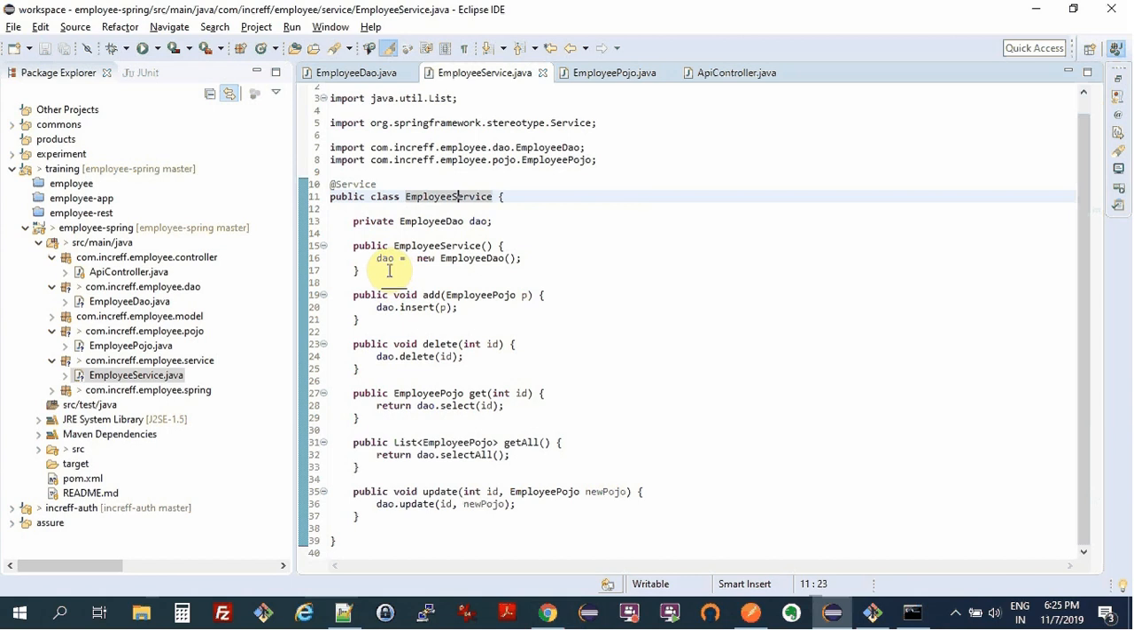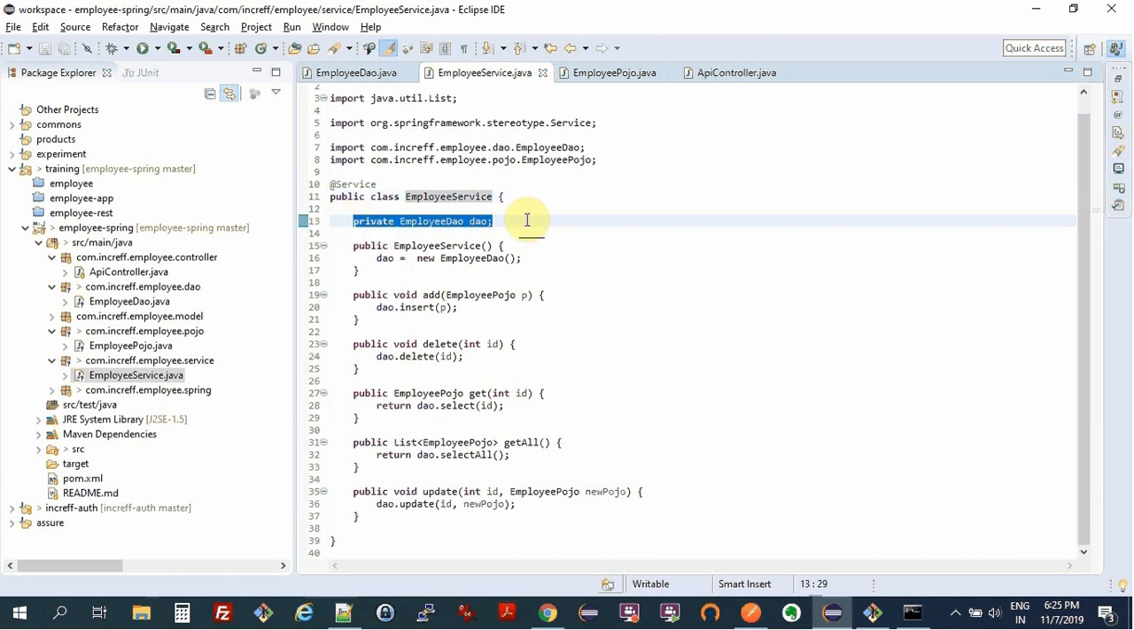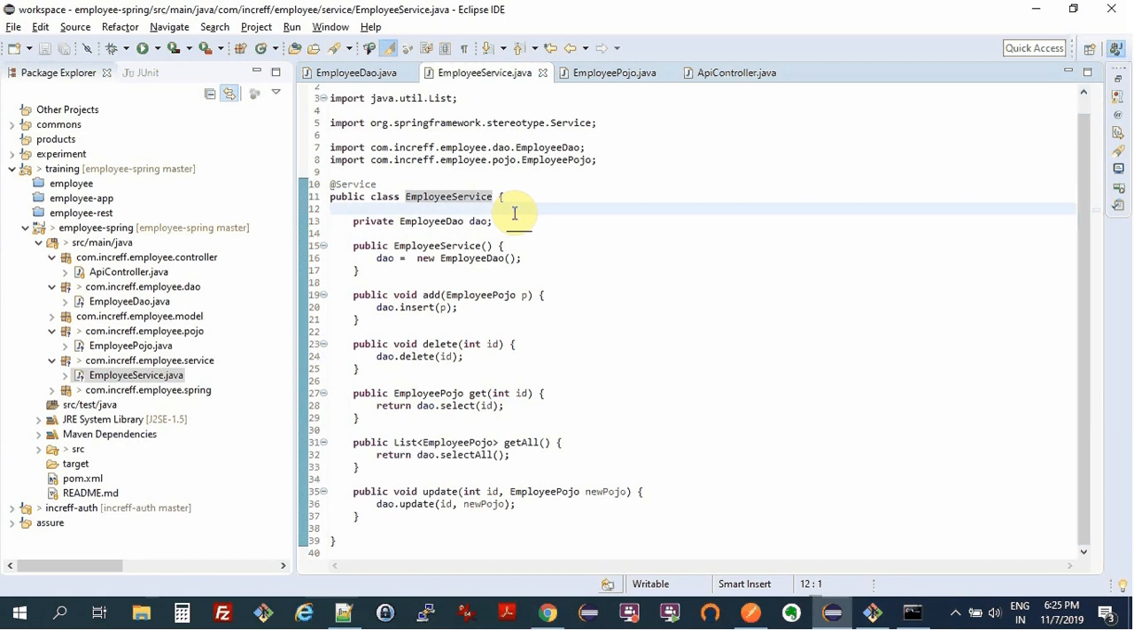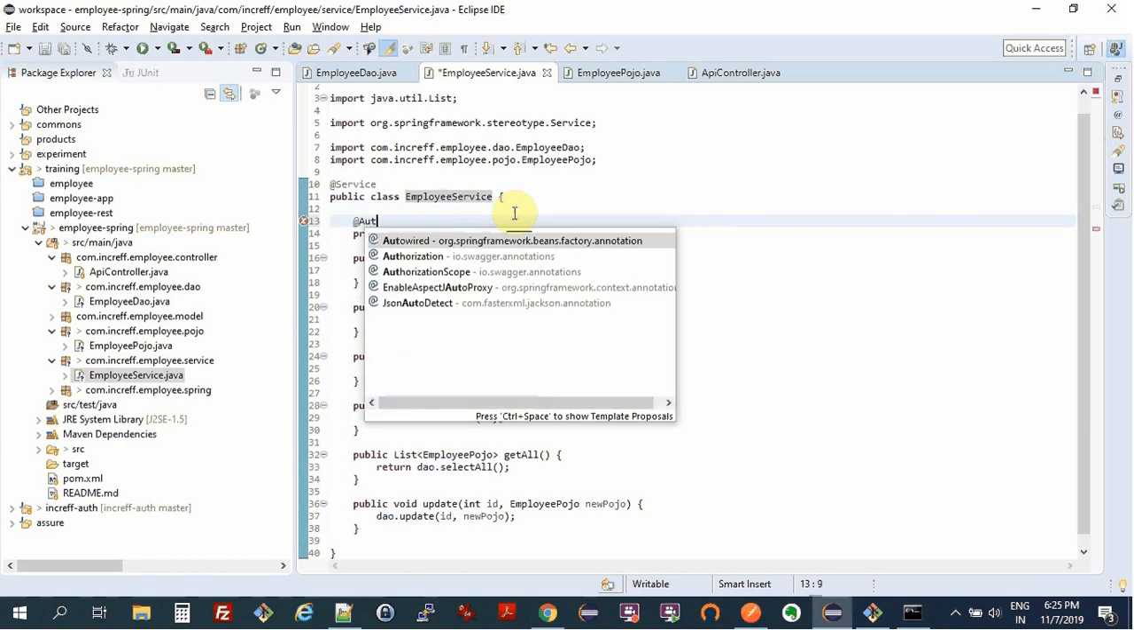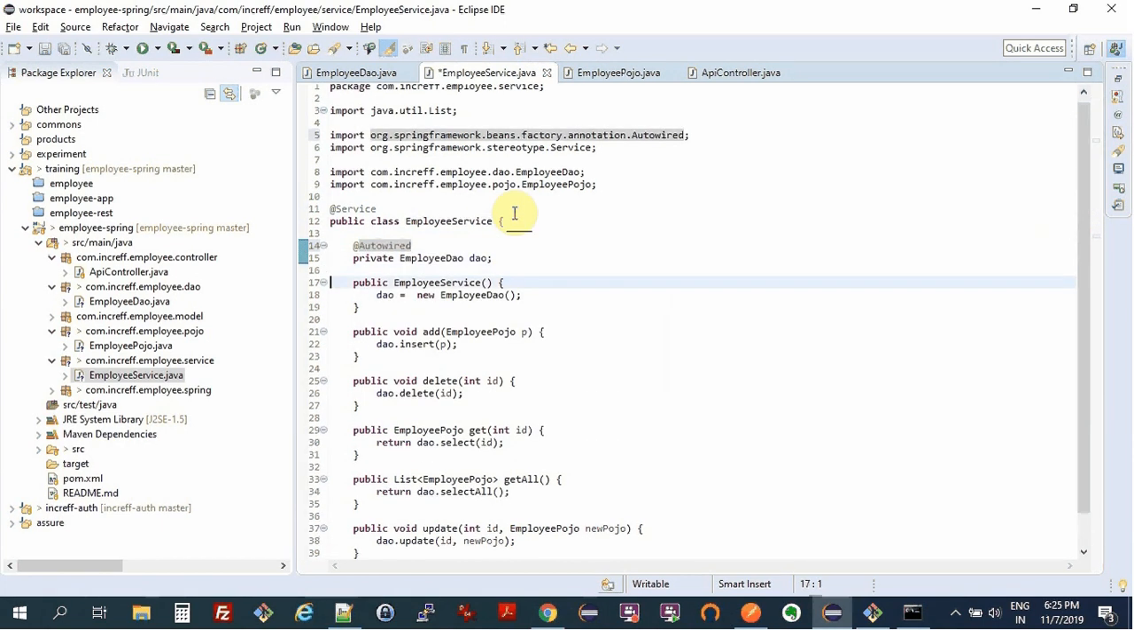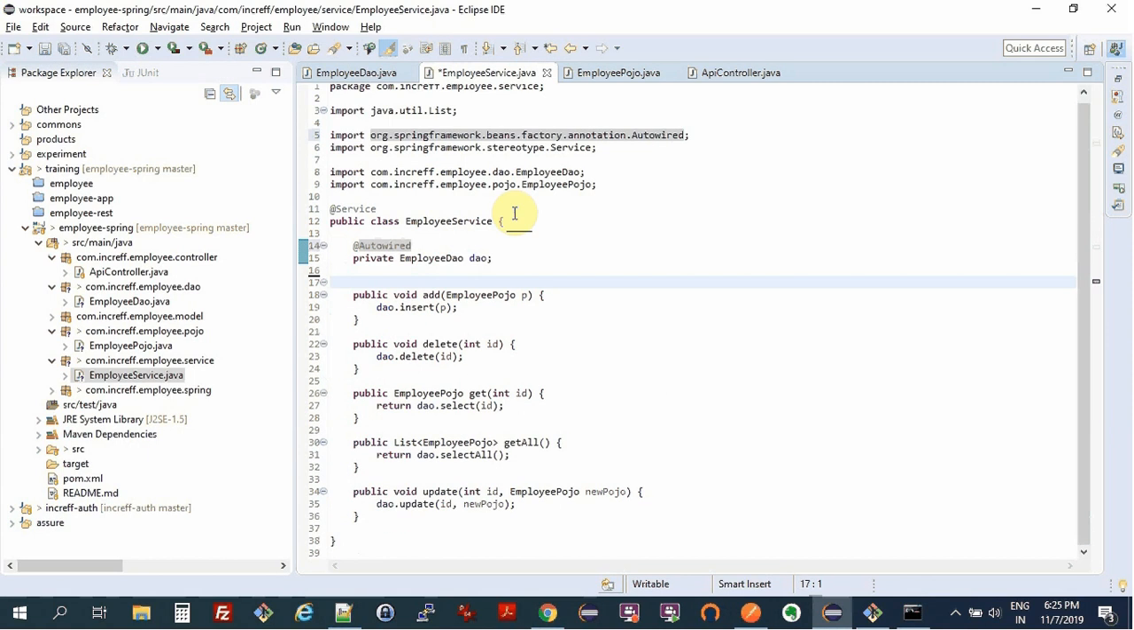But then if you are trying to manage singletons, then you would need to write your own code to see if the class instance already exists, and if yes, then return it, or else create a new one. And so all of that becomes very, very difficult. With Spring, it's very easy. You just say add auto wired, and that's it, and you don't need this constructor over here.